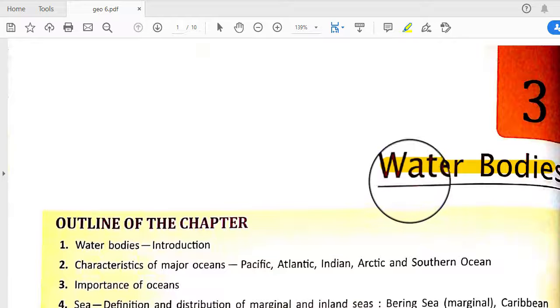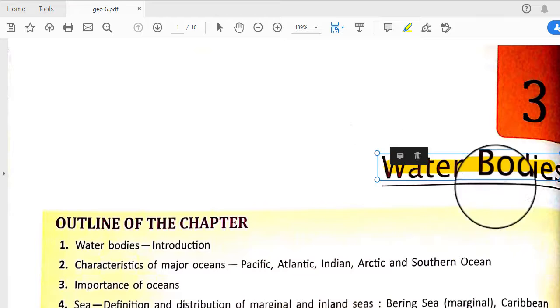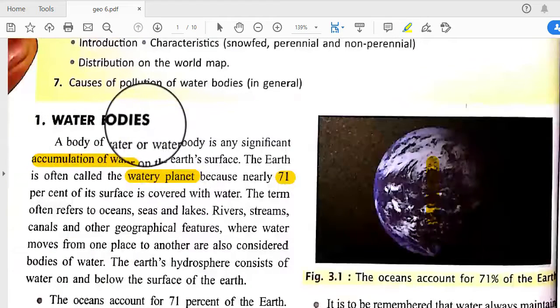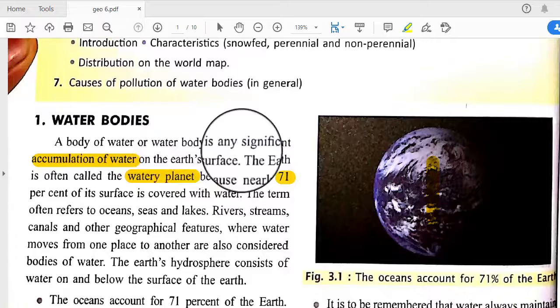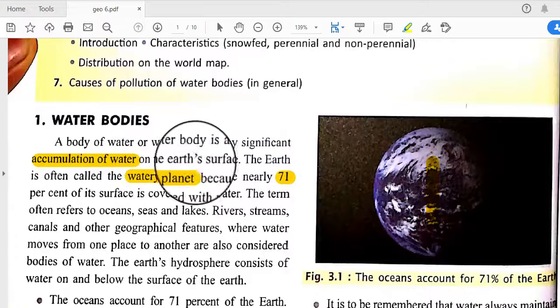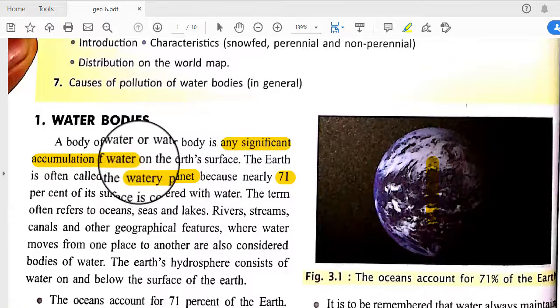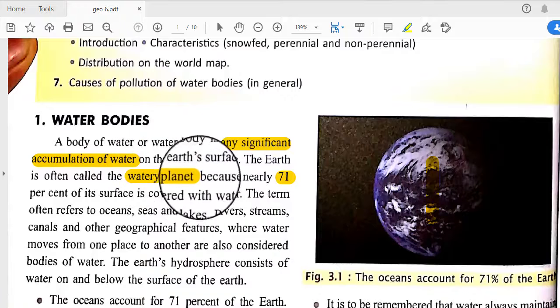Today we will discuss one geography topic, water bodies. So at first, what are water bodies? A body of water or water body is any significant accumulation of water. So any significant accumulation of water on the earth's surface comes under water body.